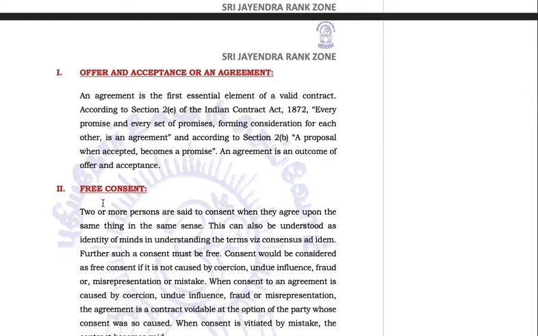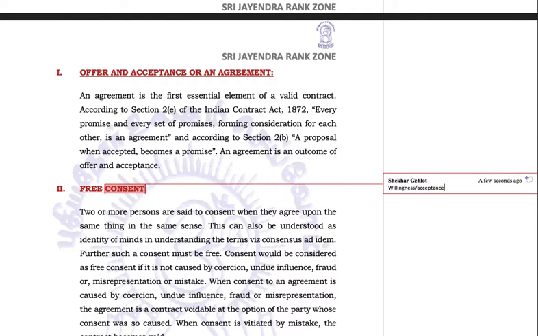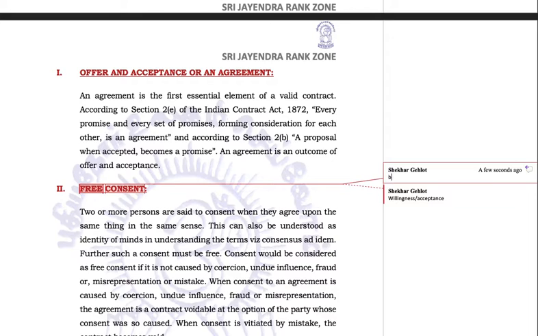Free consent. Consent means willingness, without compulsion.